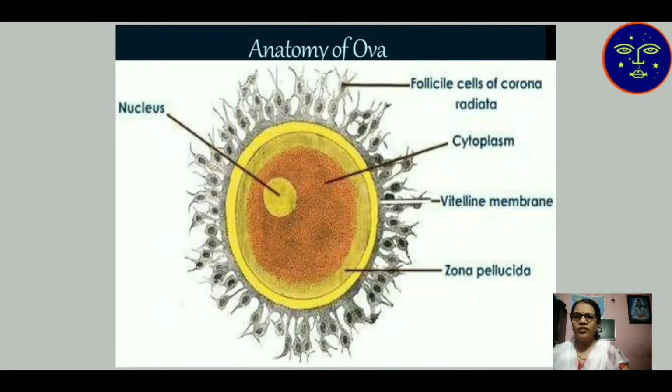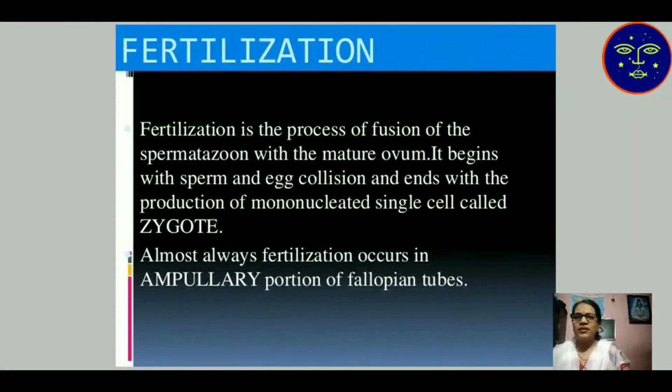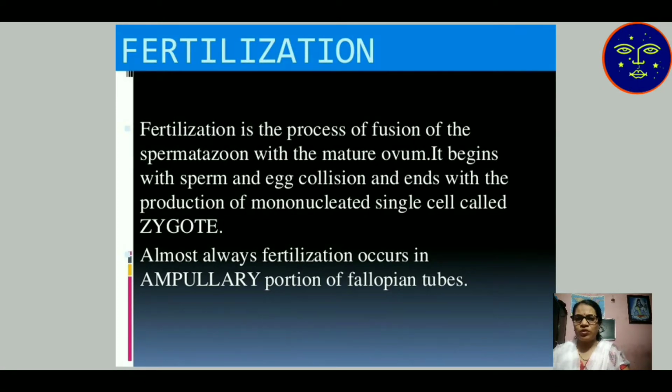This is the anatomy of the ova, and the outer layer of the ova is known as the zona pellucida. After the zona pellucida, another membrane, the vitelline membrane, is present. Inside the ova cell, the cytoplasm is present and a large nucleus is present at the center. The follicle cells of the corona radiata surround the vitelline membrane. This is the fertilization structure.